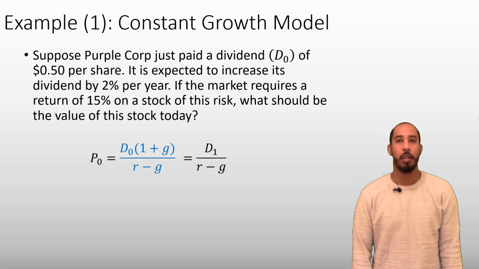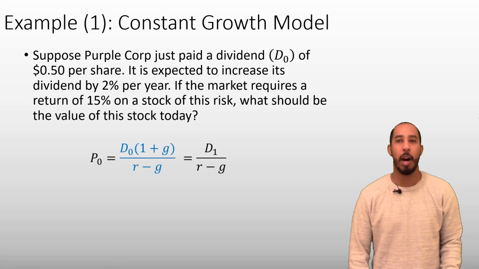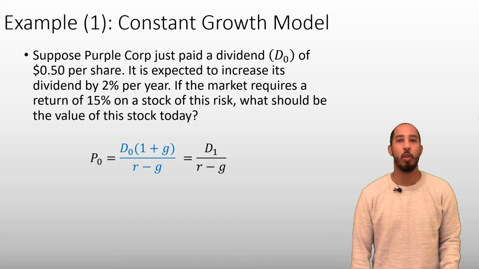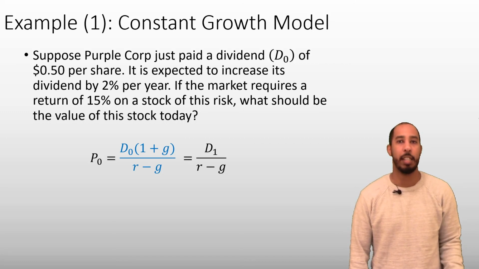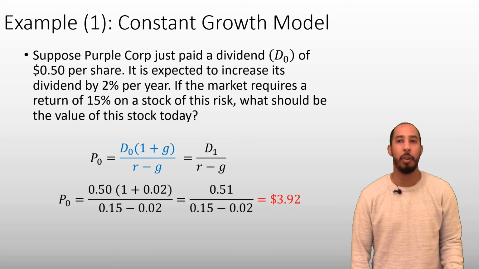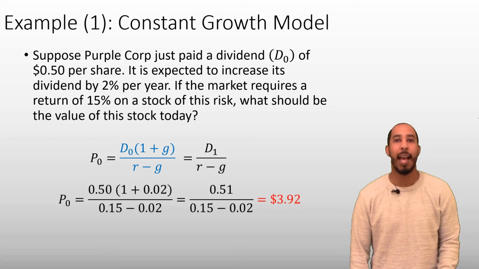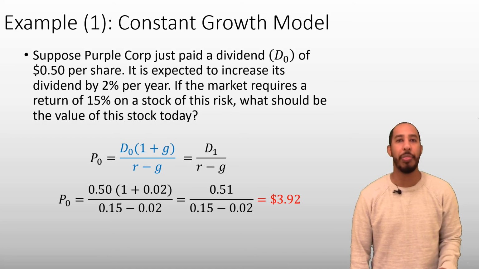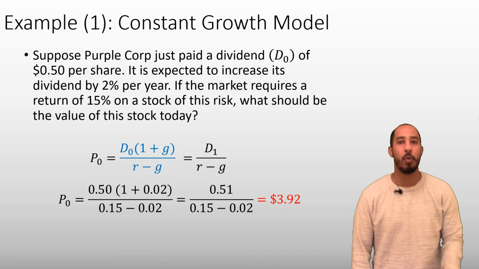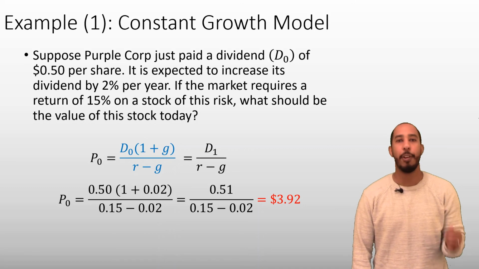We have our model here, and we need to determine which version of the model to use. The version we choose will depend on the information we have on hand. In this case, we're given information on the current dividend, D0, so we'll use that first version. Putting the information from the problem into the model, we get $3.92 as the value of the stock today. Let's pause for a second and think about what that $3.92 represents. That $3.92 represents the value today of receiving a dividend next year, the following year, and every year after that.